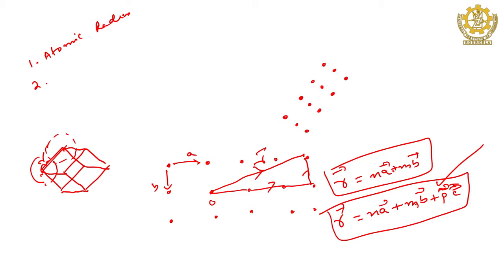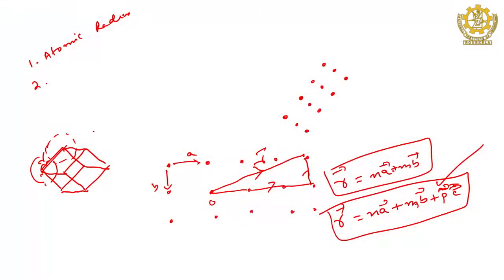That is the atomic radius for crystals. Radius must be expressed in terms of lattice parameters, otherwise it cannot be accepted to be atomic radius. If you are not expressing the atomic radius in terms of the lattice parameter, it is never acceptable to be the atomic radius. So, for crystals like this simple cubic, you can tell it is a by 2, but not always. For simple cubic only, it is a by 2, if a is the lattice parameter of the cubic system.